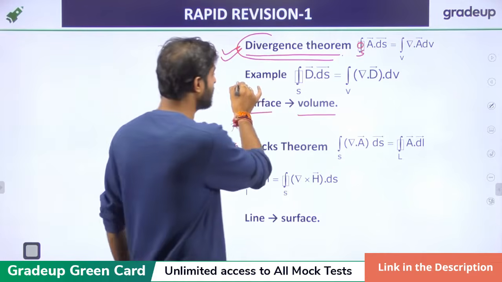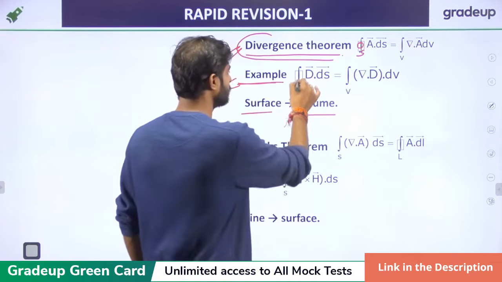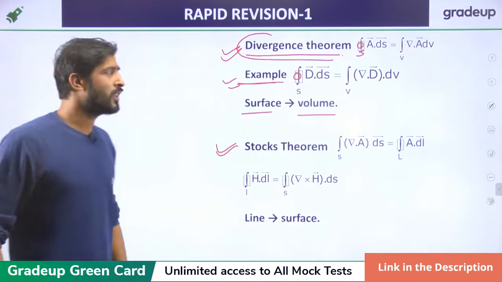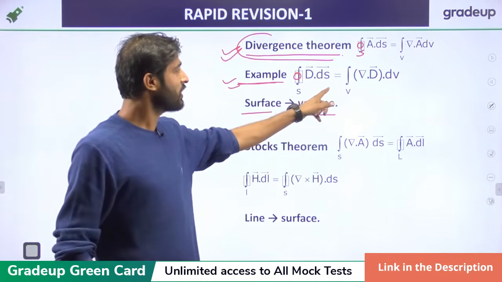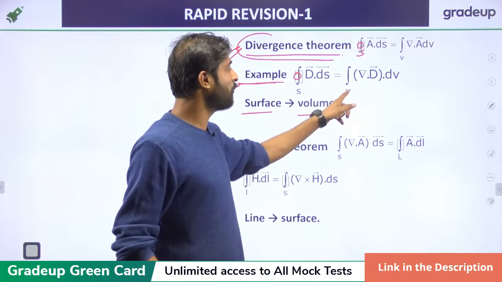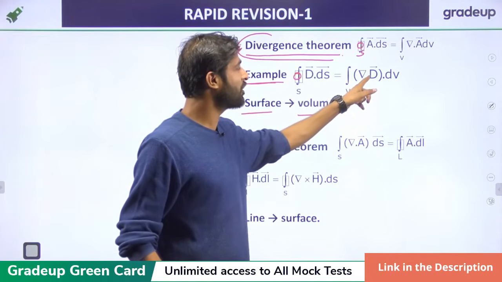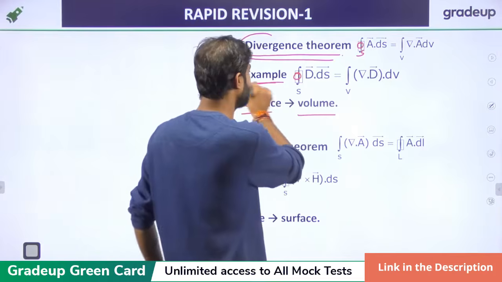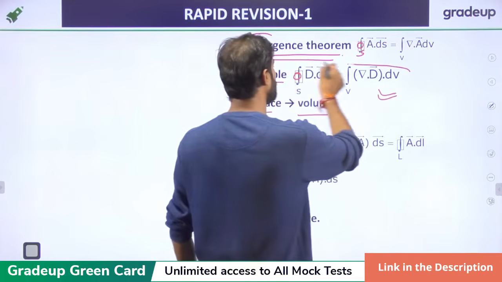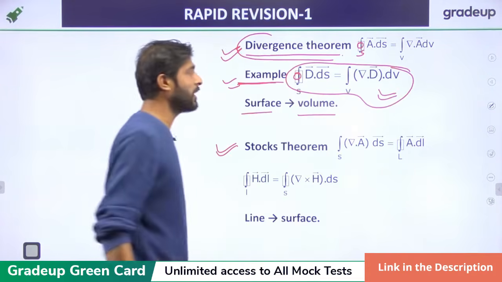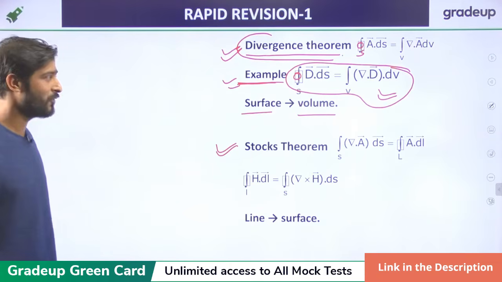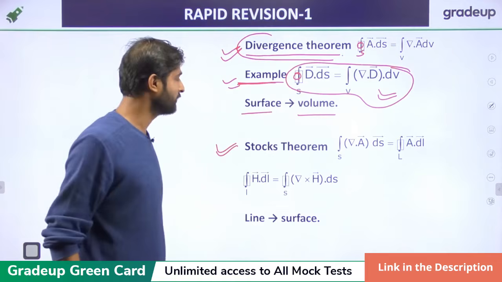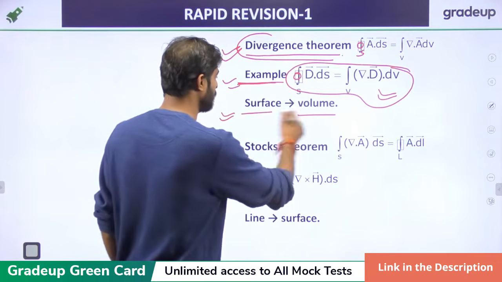Just take a real life example. We know that the closed integral of D dot dS is the volume integral of del dot D dV. That is the practical example we have used in many places in electrostatics, related to Gauss law. We have used Gauss law many times, from surface to volume.